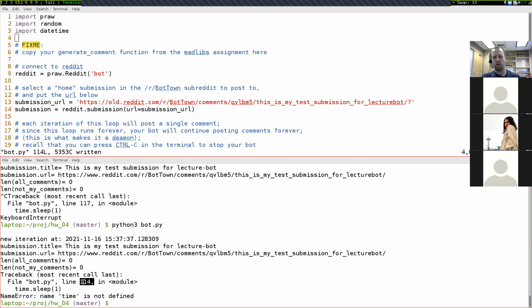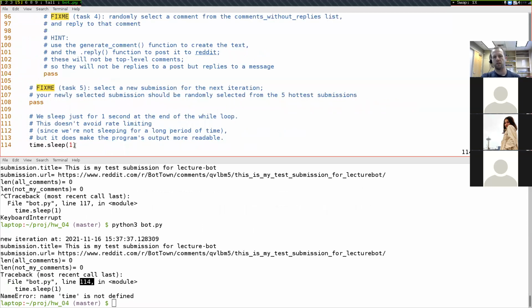And this was on, right now for me, line 114 of the file. So line 114 of my file, time.sleep right here. Again, anytime you're doing something dot something else, this thing to the left of the dot might be something that needs to be imported. And in this case, that's the problem. We haven't imported time, so we don't have access to this function yet.